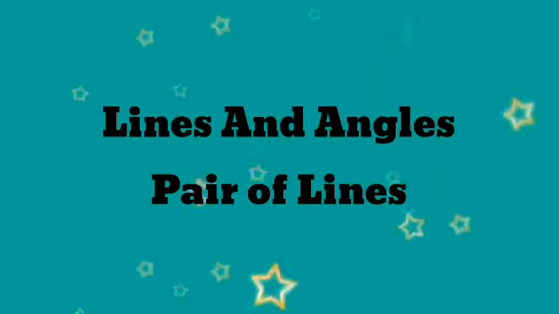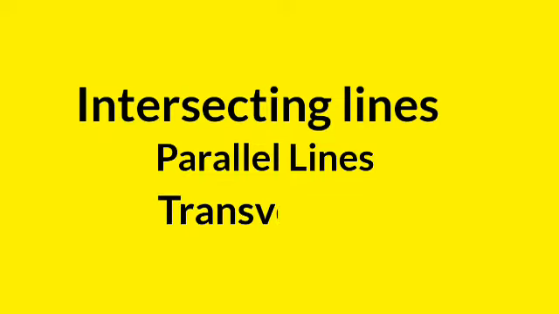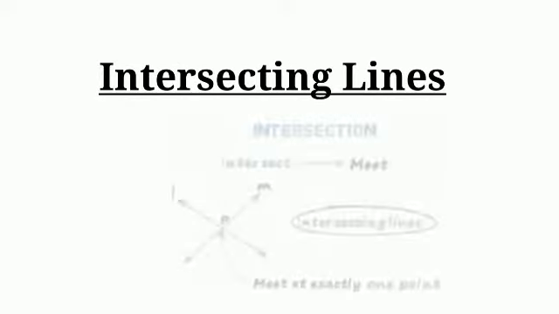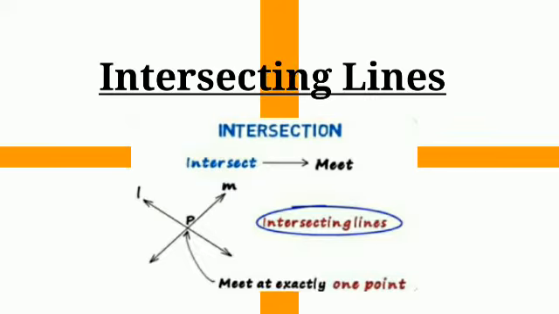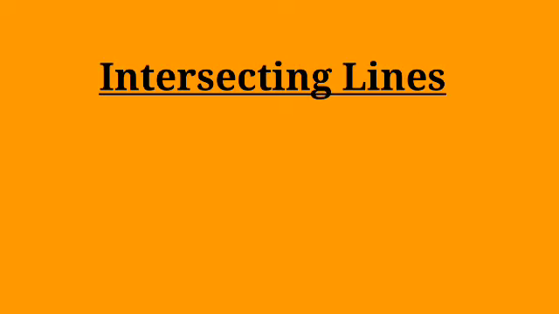Dear students, today you will learn about pair of lines means intersecting lines, parallel lines, transversal and angles made by a transversal on non-parallel lines. So first we will discuss about intersecting lines. As you can see in this slide, line L and line M meet at a point P. So, line L and line M will be intersecting lines.